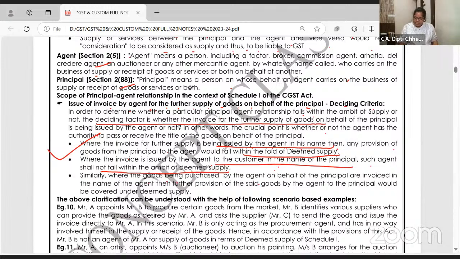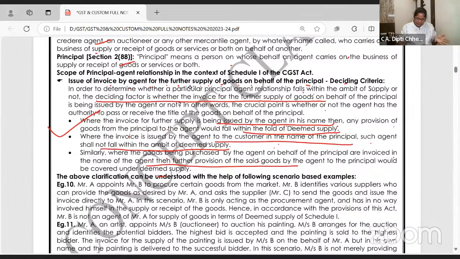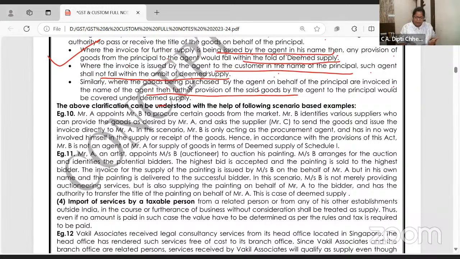Similarly, where goods are purchased by agent on the behalf of principal, are invoiced in the name of agent, then the provision will apply. Same, like sale, like purchase. Is the billing done through agent? Deemed supply. Done direct? Nothing. Example, solved example.